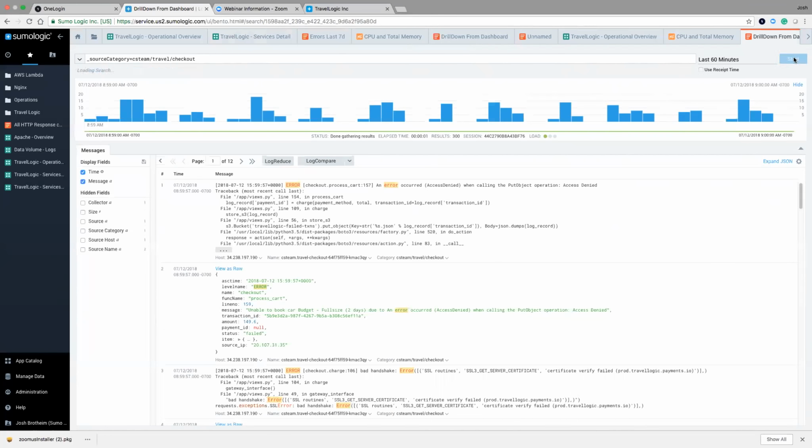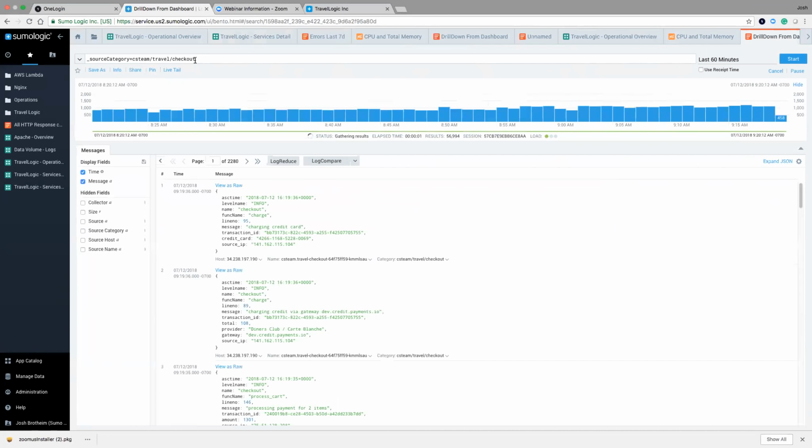And so what I'm doing now is I'm basically looking at the logs for the travel checkout source category, which is a naming convention that's used to identify the data. And now I'm able to view all the logs that occurred over, like I said, the last 60 minutes. And I see there's about 57,000 logs, which is a fair amount.